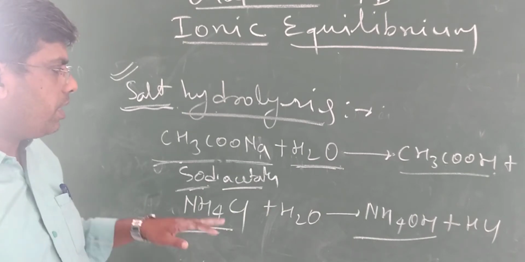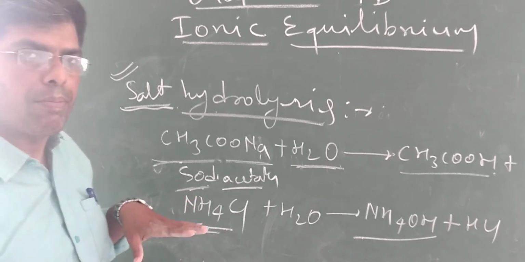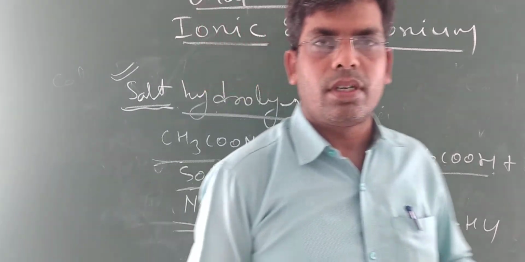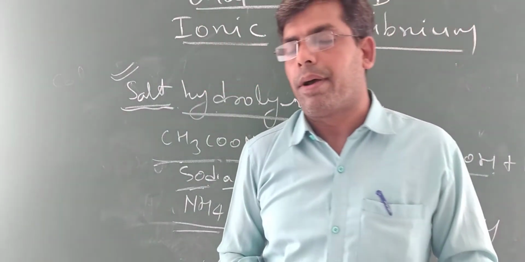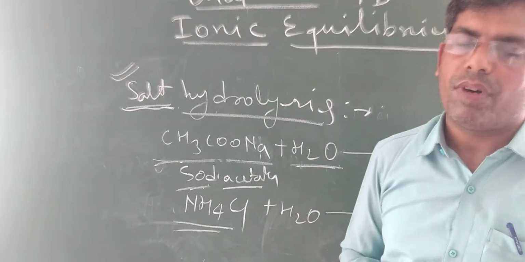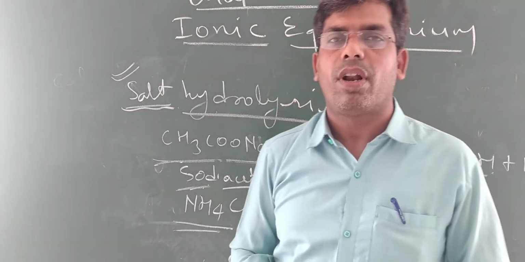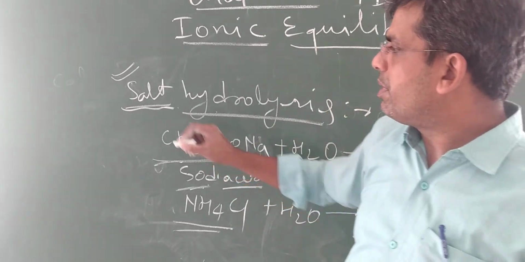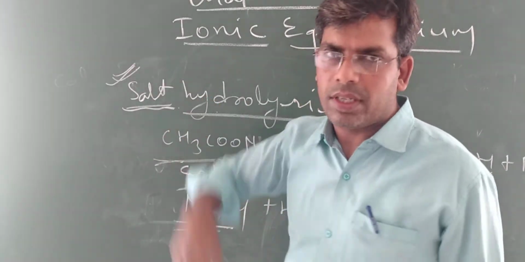So in this way, hydrolysis is a process in which salt reacts with water and forms its corresponding acid and base from which it was prepared. So this one is about salt hydrolysis.